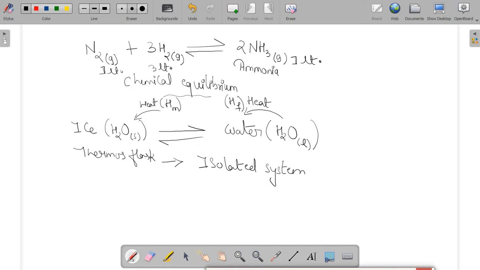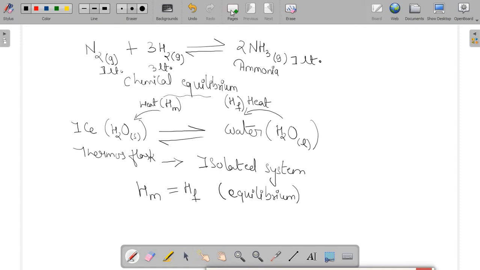At this point, the heat of melting absorbed by the ice will equalize with the heat of freezing released by the water. So we achieve an equilibrium condition between a solid and a liquid state, hence it will be termed solid-liquid equilibria.